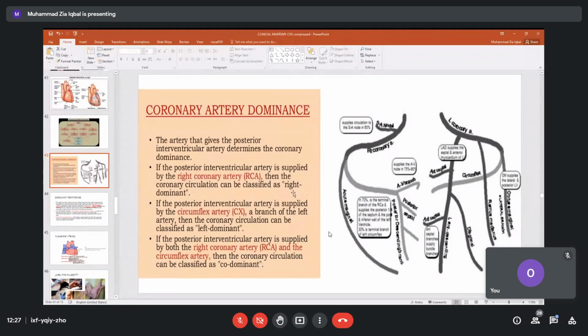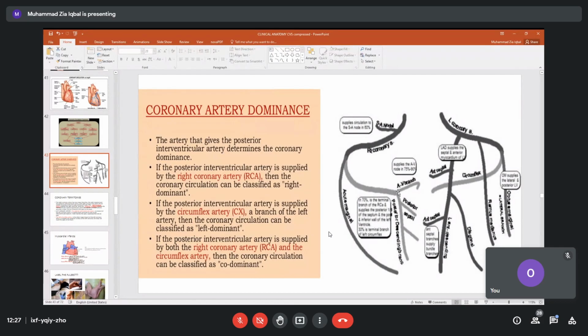Now over here, if you look at the coronary artery, the artery that gives the posterior branch, we use one term which we call coronary artery dominance. It means that our heart has an arrangement of the posterior interventricular artery, this one.